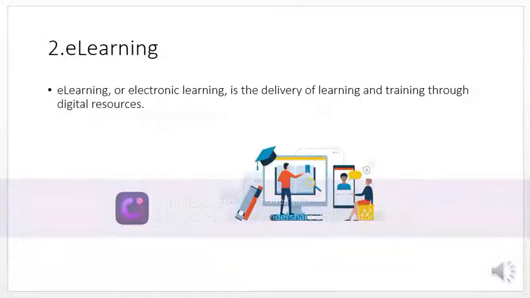Now comes what is e-learning. So basically e-learning, which is called electronic learning, is the delivery of learning and training through digital resources. Also, e-learning is based on formalized learning. It is provided through electronic devices such as computers, tablets, or even our cellular phones that are connected to the internet. This makes it so easy for users to learn anytime, anywhere. So basically e-learning is learning, training or education delivered online through a computer or any digital device.